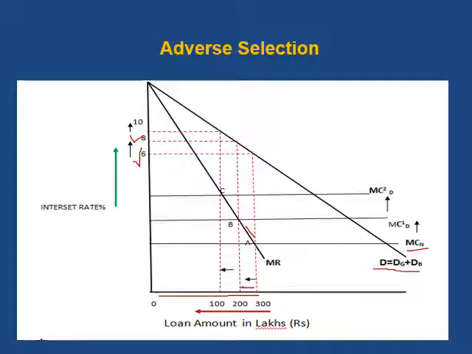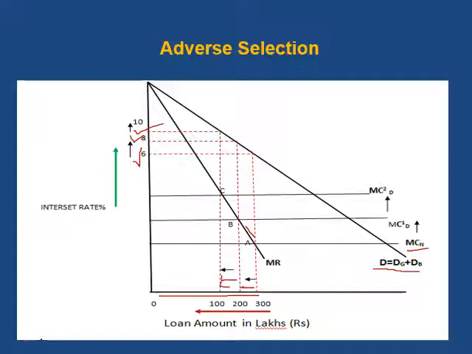Now again the defaults increase and continue increasing, because the bank has asymmetric information. Because of this, the bank is lending to borrowers who are not repaying the loan. As a result, the cost of lending of the bank increases from MC1 to MC2. Now the new equilibrium is established at point C. We move from B to C. At point C, the equilibrium rate of interest is 10% and the loan amount decreases.